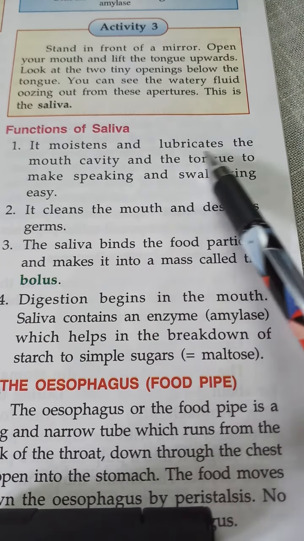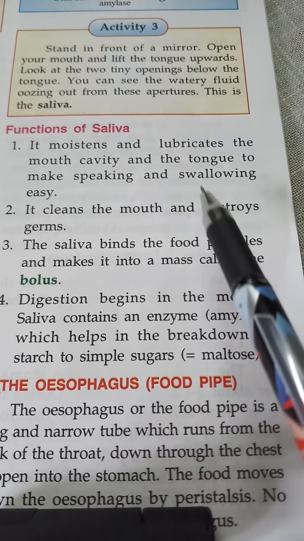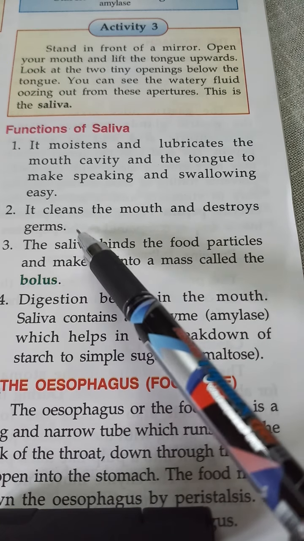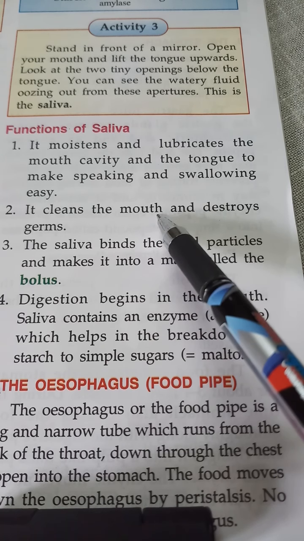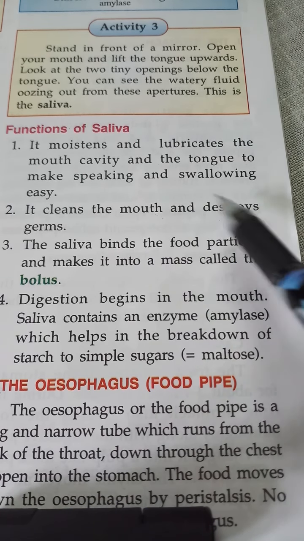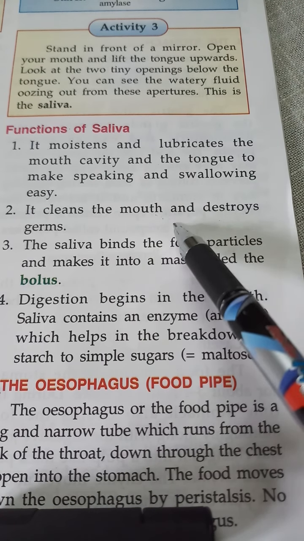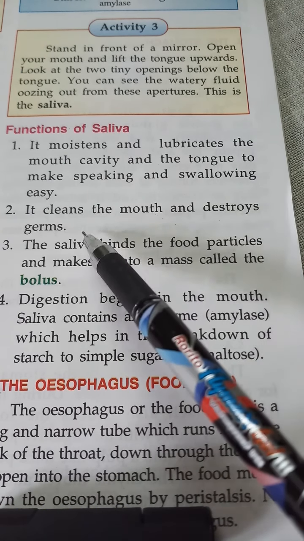Then it cleans the mouth and destroys germs. Saliva contains certain enzymes, germ-killing things, so it can destroy the germs. Then it can clean the mouth in that way. If it is fresh saliva, that can destroy germs. When we wake up after sleeping, that saliva may be in a very bad condition. So we must brush. The fresh saliva can destroy the germs.